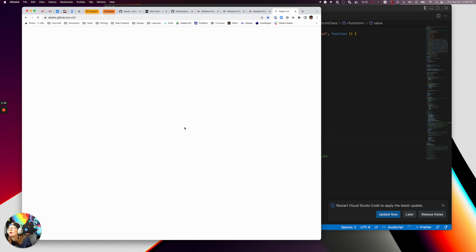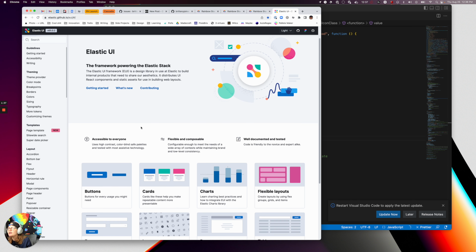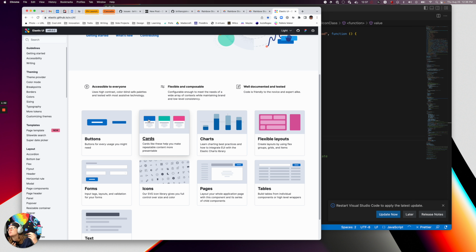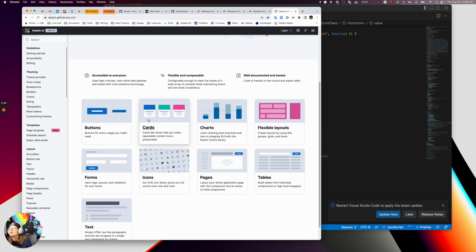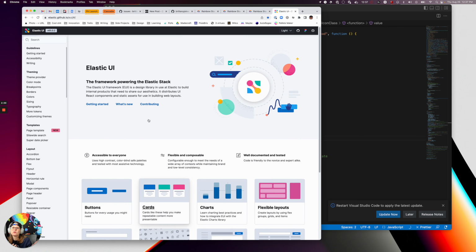It's Elastic's EUI library, and it's kind of like if you've ever worked with any sort of design library, like Bootstrap, though that's not a great comparison, but it's in a similar vein. They've done a lot of the work with building out components, and you can plug them in and customize them. So there's buttons, cards, all of these sorts of things. It incorporates Flex, so you can work with different layouts. You can have forms, there's icons, all sorts of different things. Tables, you're going to see all this here in a second.